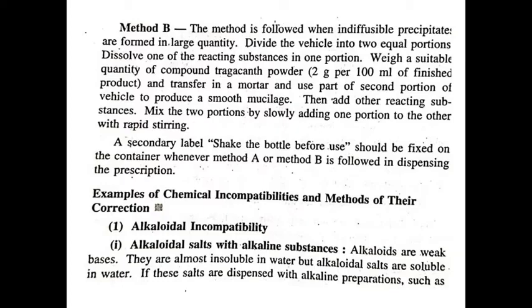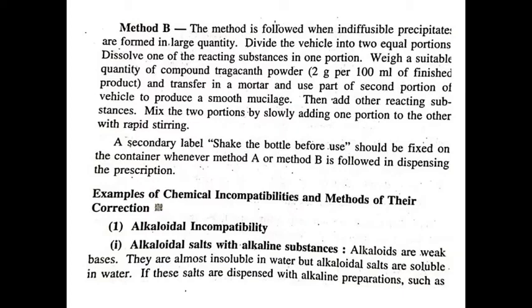Examples of chemical incompatibilities and methods of their corrections are: first type of chemical incompatibility is alkaloidal incompatibility. In alkaloidal type of chemical incompatibility, it is subclassified, first, as alkaloidal salts with alkaline substances. Alkaloids are weak bases.